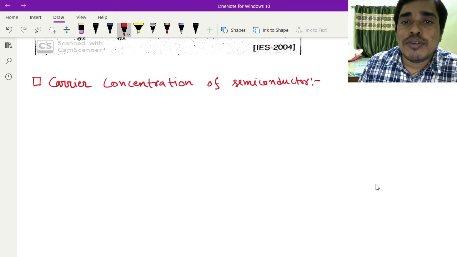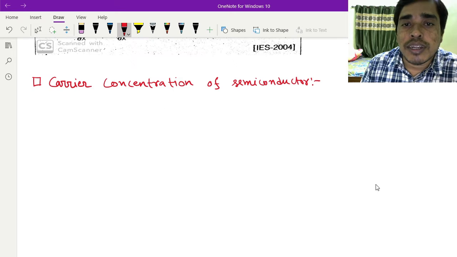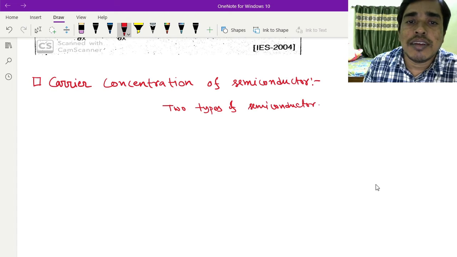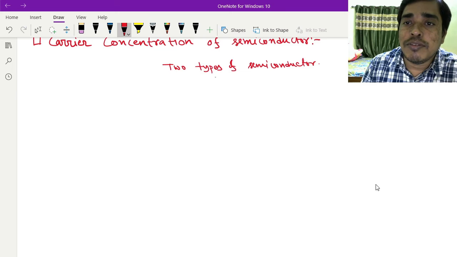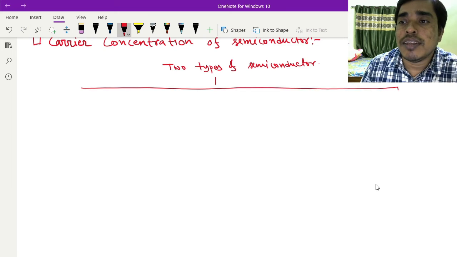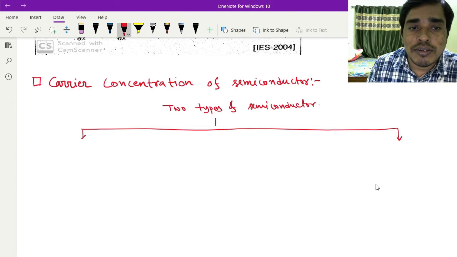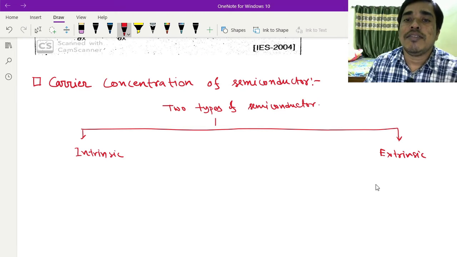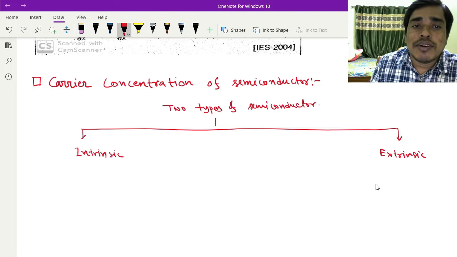All of you know that there are two types of semiconductor: one is intrinsic semiconductor and another is extrinsic semiconductor.